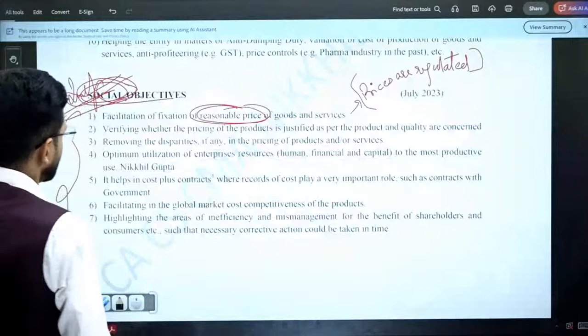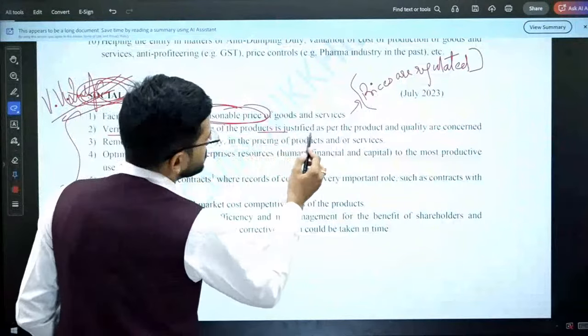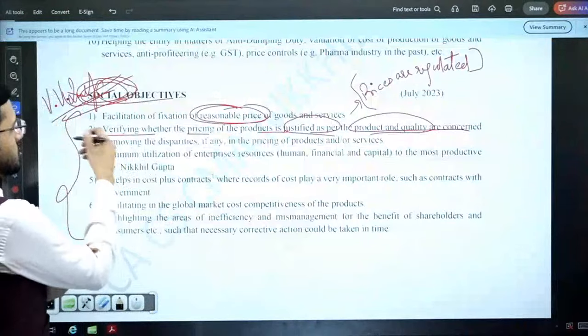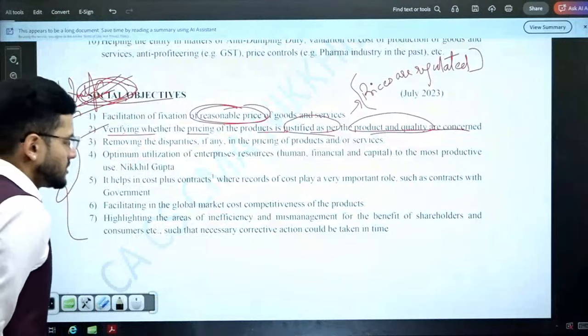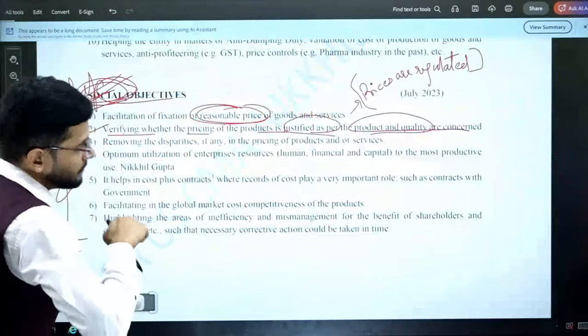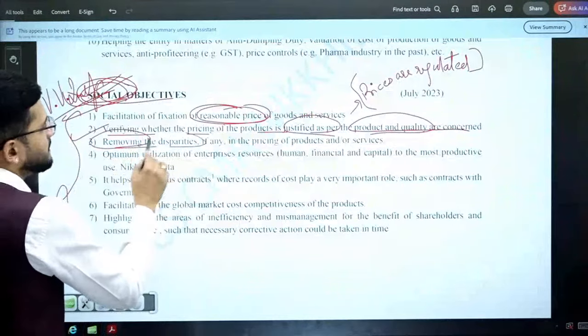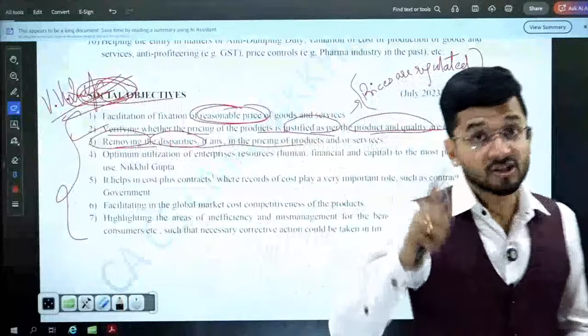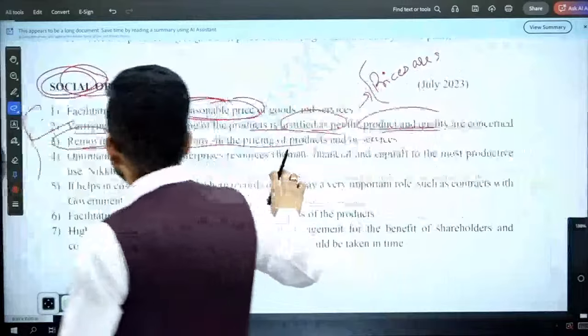Saving consumers from overcharging. Yes, verifying whether the pricing of the product is justified as per the product and quality concerned. So just to be in a consultant mode and also analyze whether the product price is okay as per its quantity and quality. Removing the disparities, if any, in the pricing of the product. If there's any difference in prices, if there's any overcharging happening, the cost auditor has to remove it.